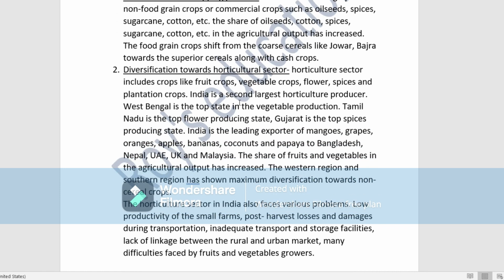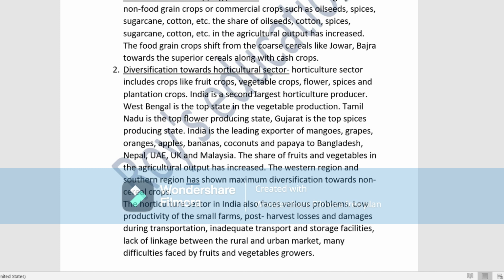Okay, next is the diversification towards the horticulture sector. So what is this horticulture sector? The horticulture sector includes crops like fruit crops, vegetable crops, flowers, spices and plantation crops. So India is the second largest horticulture producer.